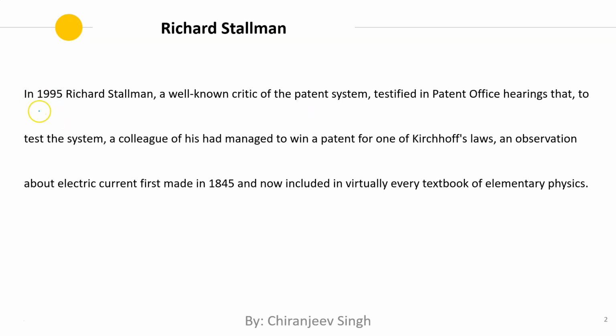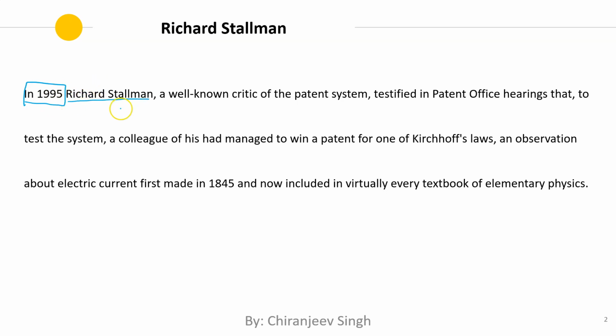So essentially the way to associate commas is, first of all, to read a sentence from left to right. So when we read "in 1995 Richard Stallman", we know that this is a different entity. This is the initial preposition phrase. Normally we Indians put a comma after this, but in a lot of American literature you will see that they don't put a comma after an initial preposition phrase, especially if it is a short one. So they haven't put a comma here, but this is one entity, we know that. In 1995 something happened.